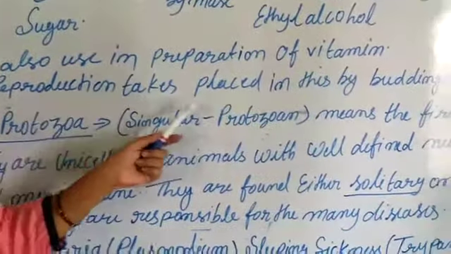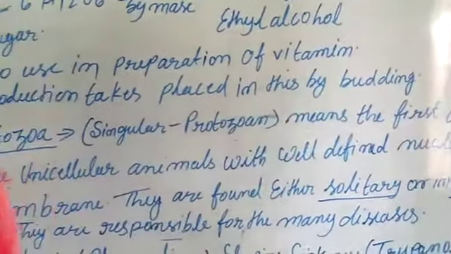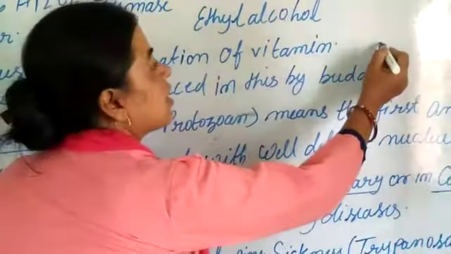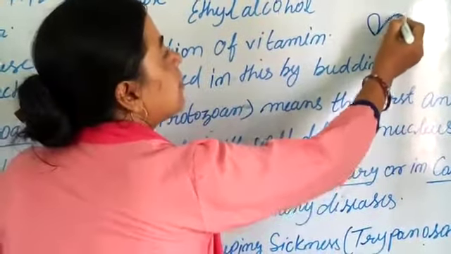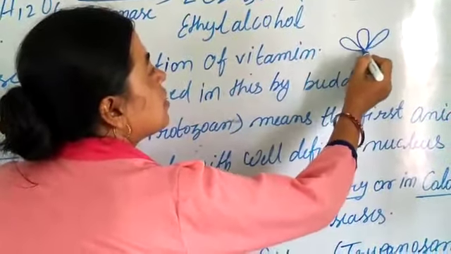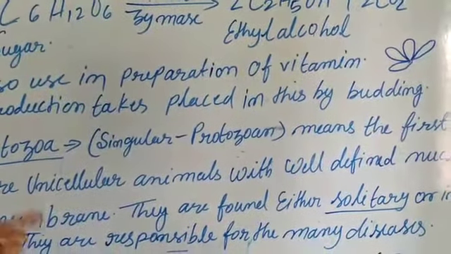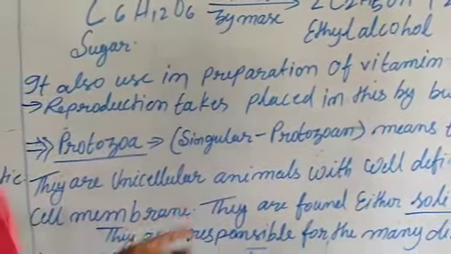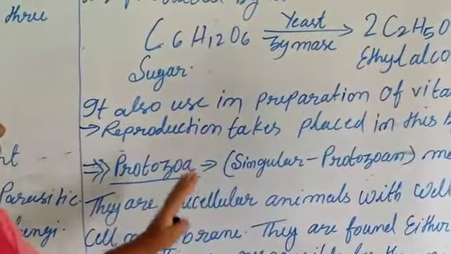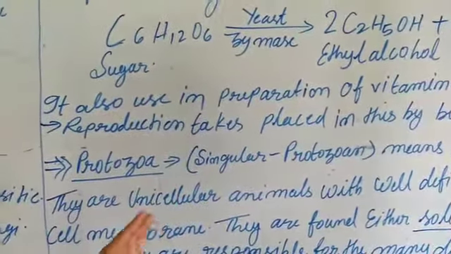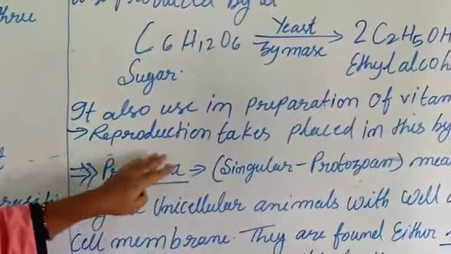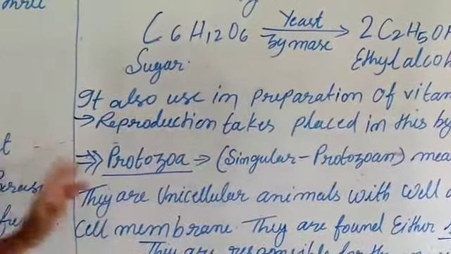Reproduction takes place by budding. Budding means a bud-like structure. This is budding. If you see mushroom, you can see that they grow by budding. This is the process of reproduction in yeast or fungi.